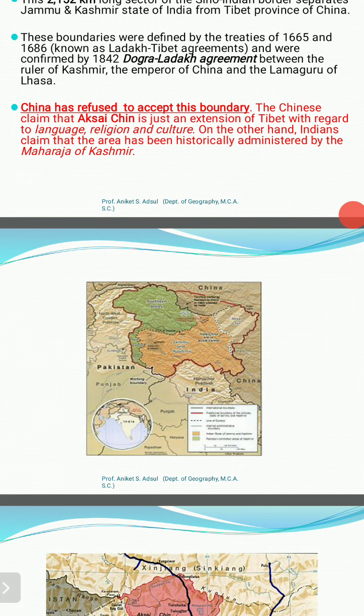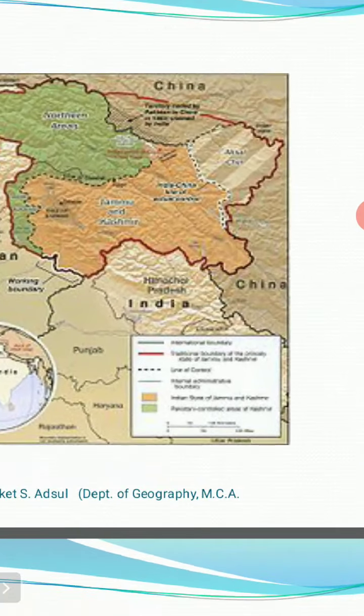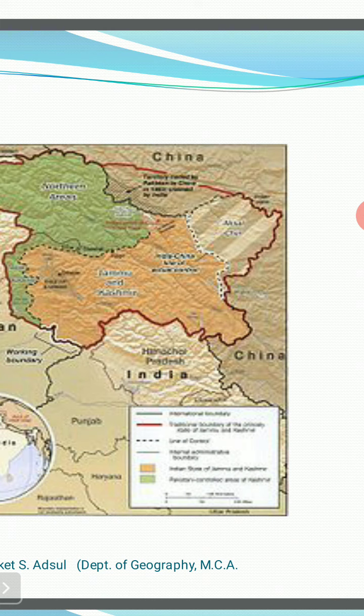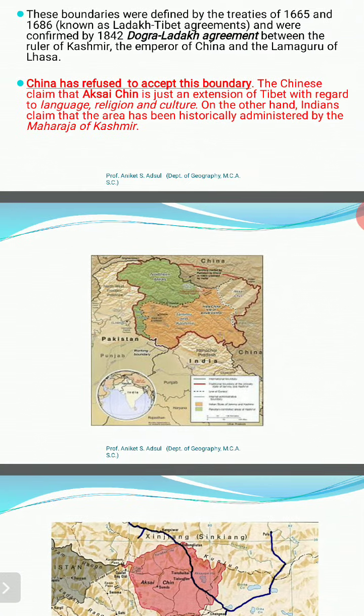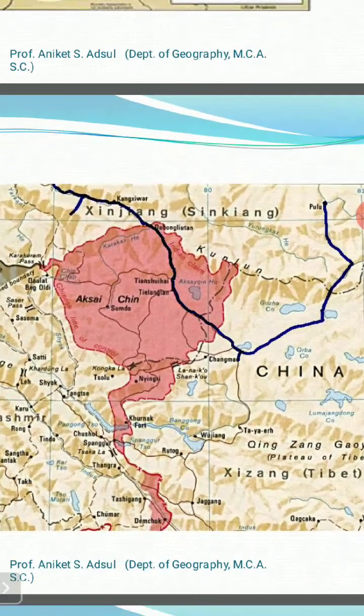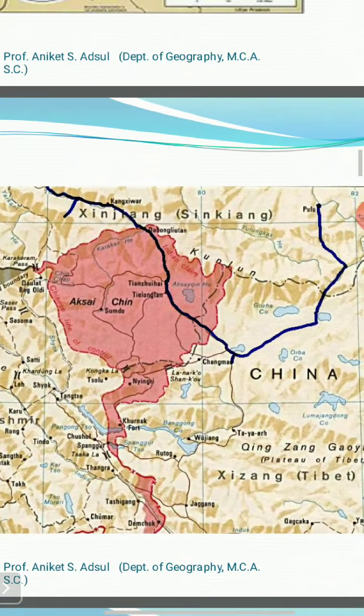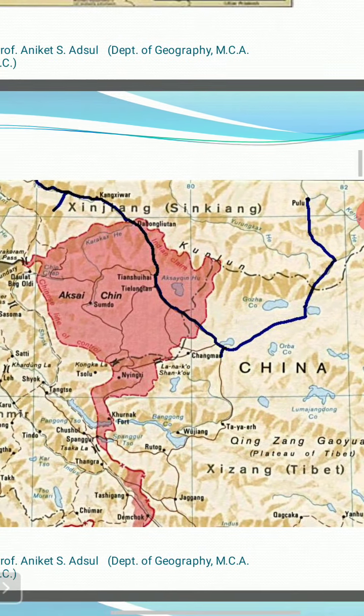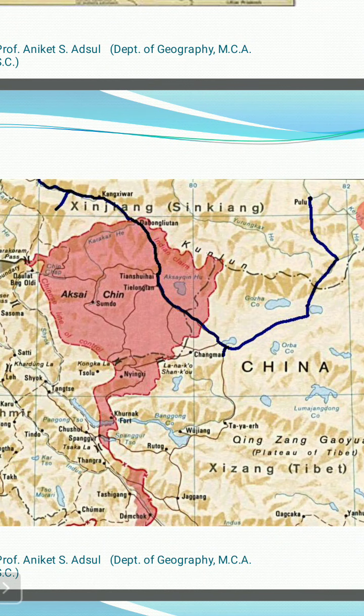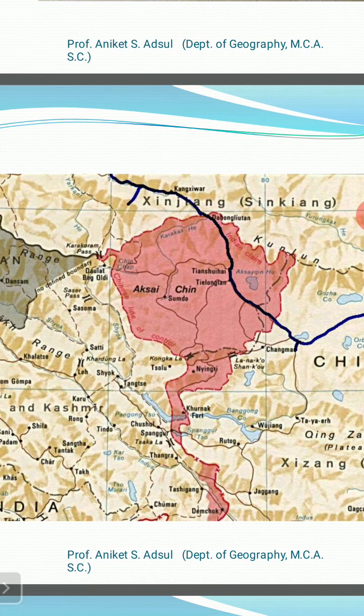You can see in this slide how Aksai Chin is located in the northeastern part of the whole Kashmir region. It is a disputed territory. On the other slide, you can also see how Aksai Chin is located. It is strategically located, and hence China claims the whole Aksai Chin part, saying that it is just an extension of the Tibet province.